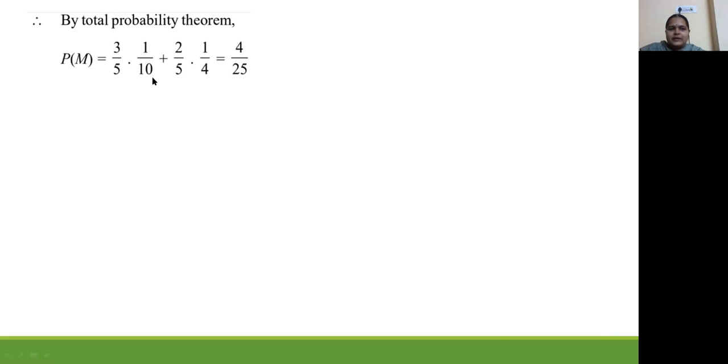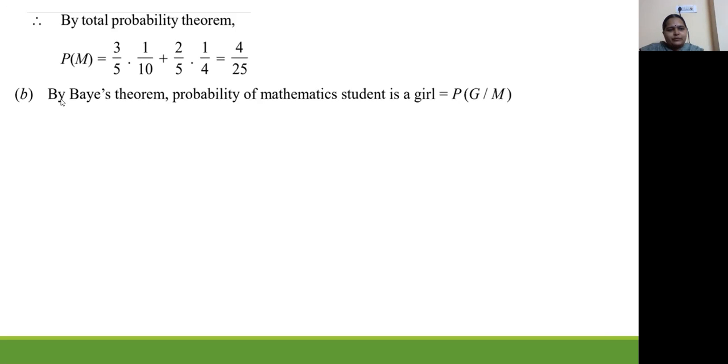Now we know those probabilities. P of G into P of m over G we have written, plus P of B into P of m over B, which is 4 by 25. This is a total probability. This is called total probability. Now what do we do? We have to select a girl. Probability of a mathematics student being a girl.